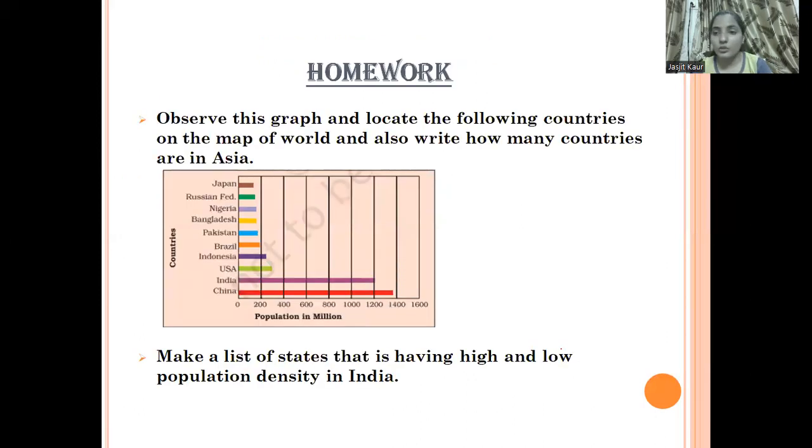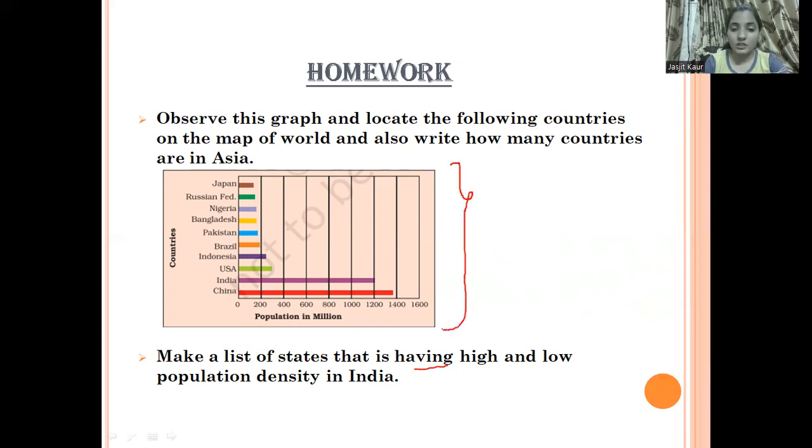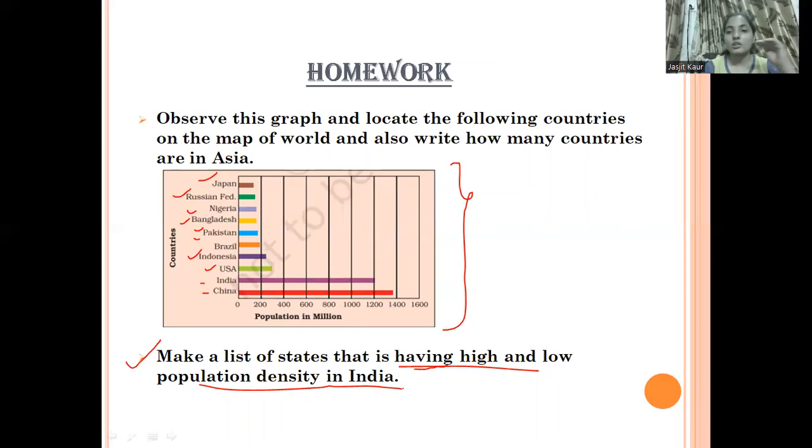Now students, note down your homework in your class, or you can take a screenshot of this, or you can write it down in your notebooks. So observe this graph and locate the following countries on the map of the world, and also write how many countries are in Asia. This is a map which shows the population distribution. You have to locate these countries on the map, and then write how many countries there are from Asia. Now the second question is: make a list of states that have high and low population density in India. So this is your home assignment.